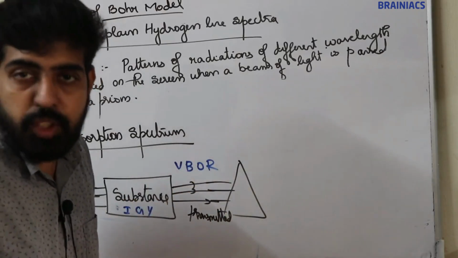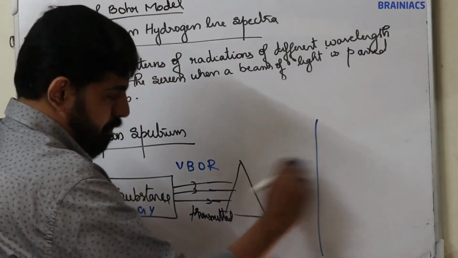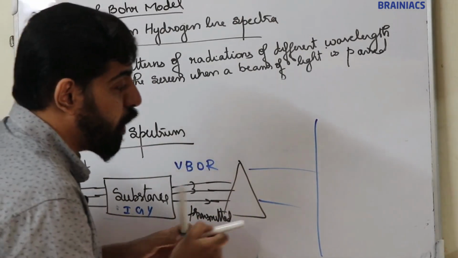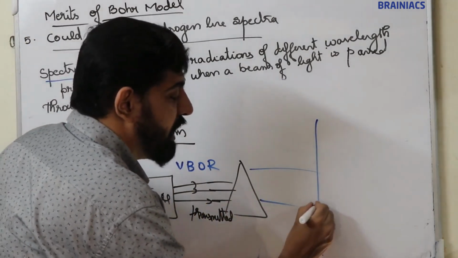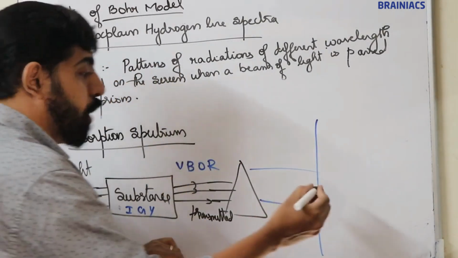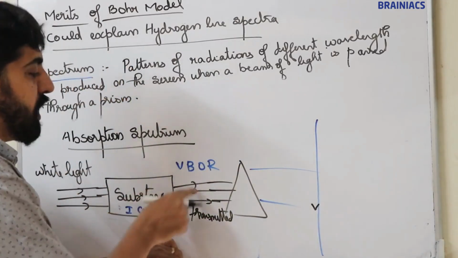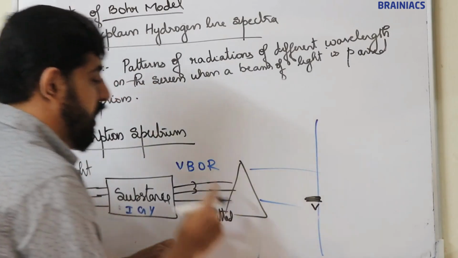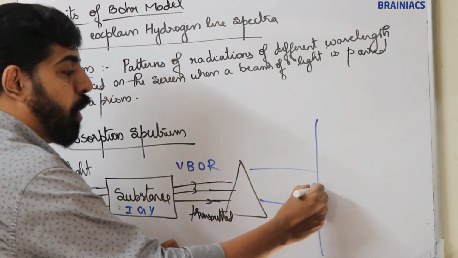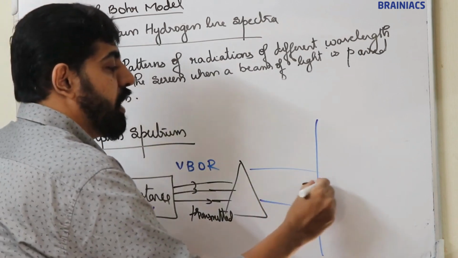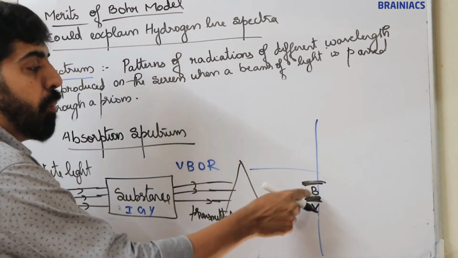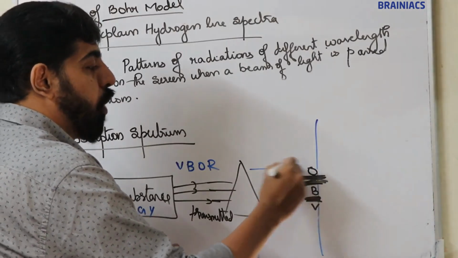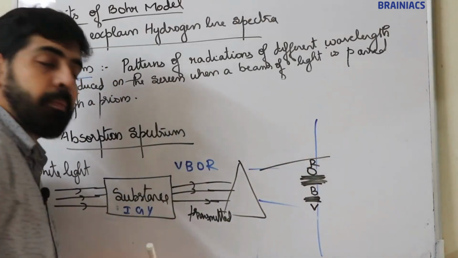When this transmitted light is passed through a prism, we will get patterns on the screen. Now here, we can observe violet. Indigo is not present because indigo is absorbed, so at the position of indigo, it will be dark. We can observe blue. Green is not observed, the green position is dark. Yellow is again dark. Then you can observe orange and red.